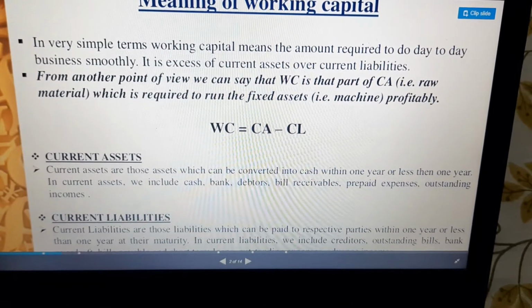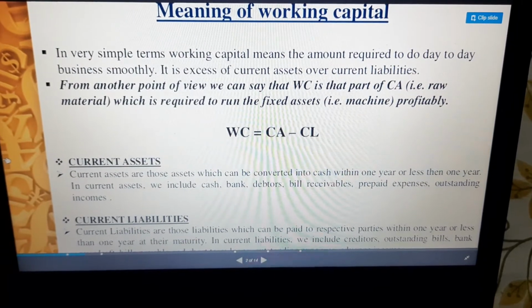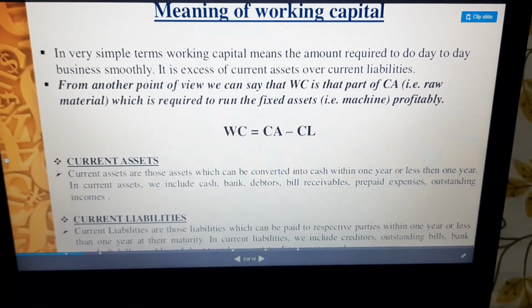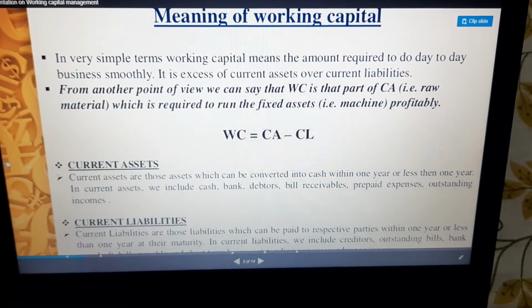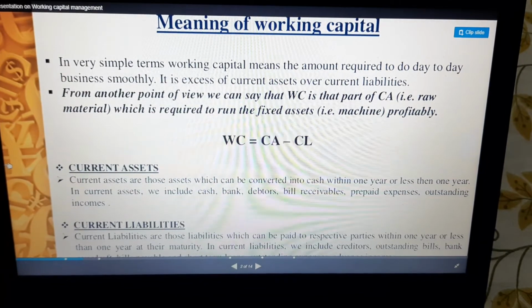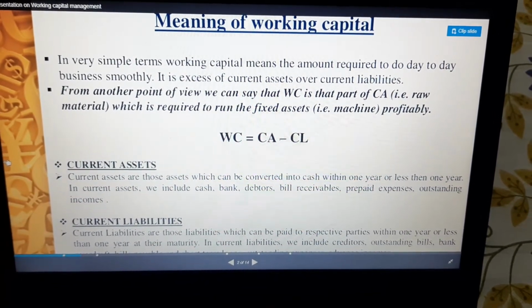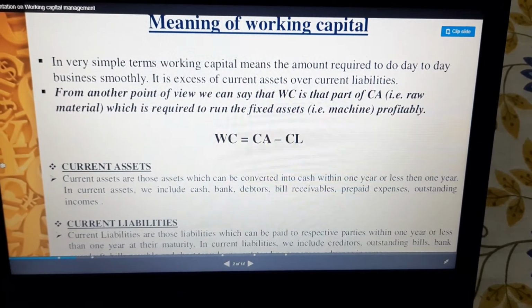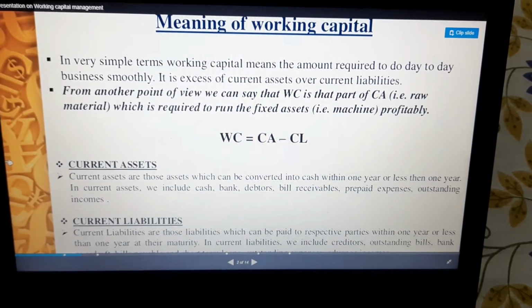And current liabilities are those liabilities which can be paid to respective parties within 1 year. It is creditors, outstanding bills, bank overdraft, right? So this is the difference between current assets and current liabilities. I hope this concept is already clear to the class. It is discussed many times.